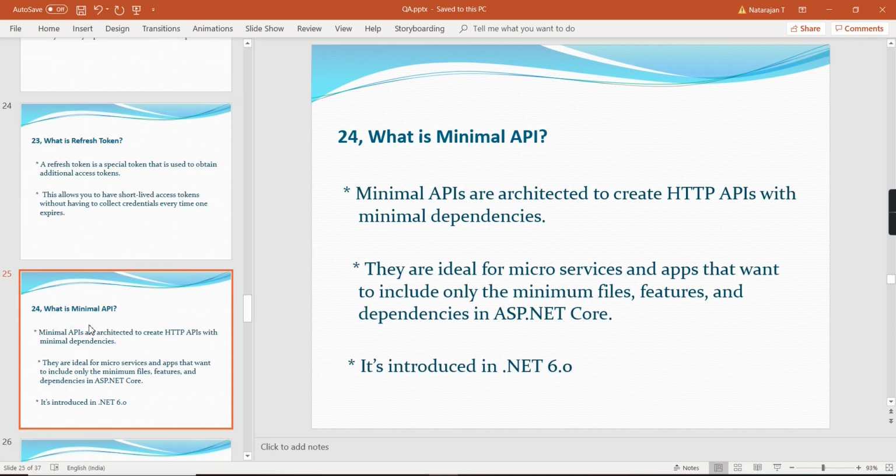And the next question is, what is minimal API? Minimal APIs are architecture to create the HTTP APIs with minimal dependencies. So they are ideal for microservices and apps that want to include only minimum files, features, and dependencies in this ASP.NET Core. It is introduced in .NET 6.0. So in this latest version also it is available. So in case if you have the lower version, you cannot access this functionality.